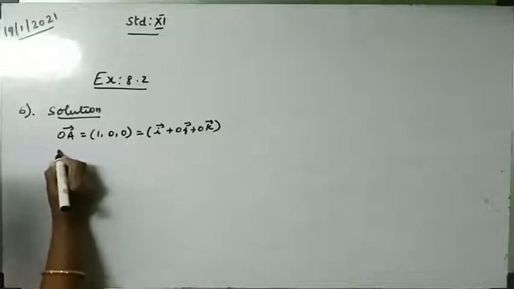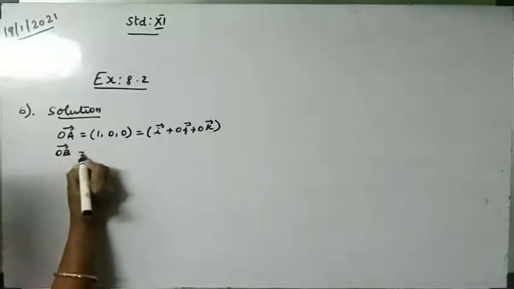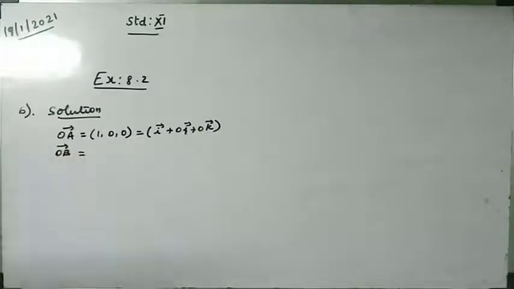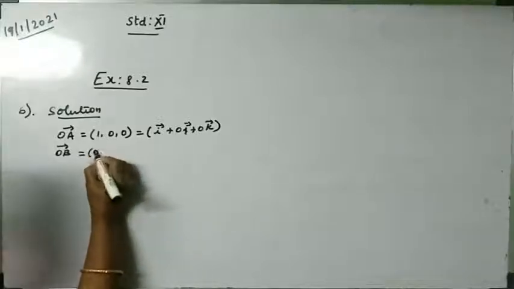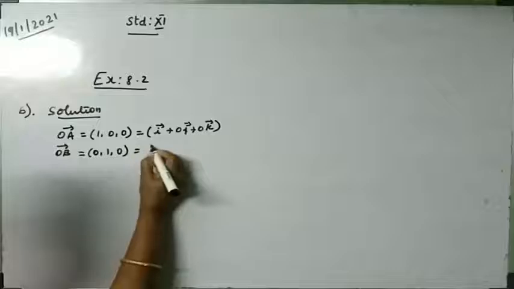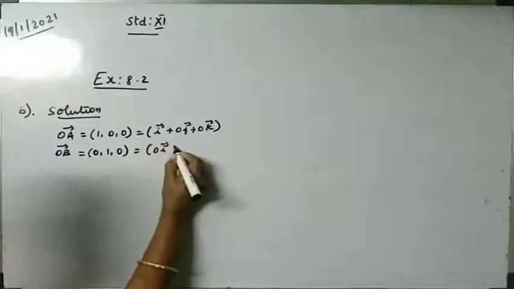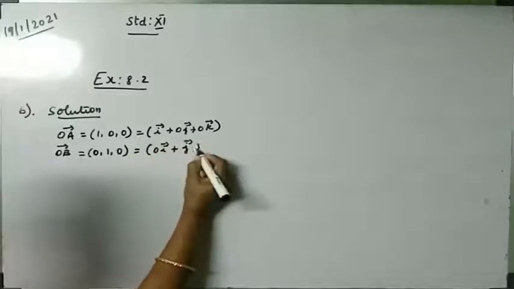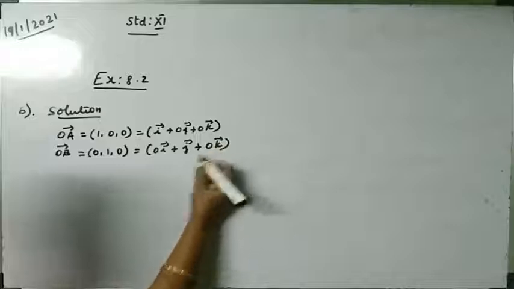Then OB vector is given as 0 comma 1 comma 0, which is equal to 0 i vector plus j vector plus 0 k vector.